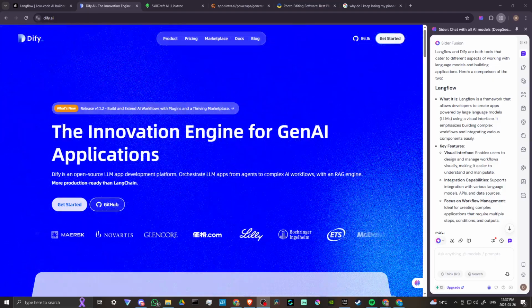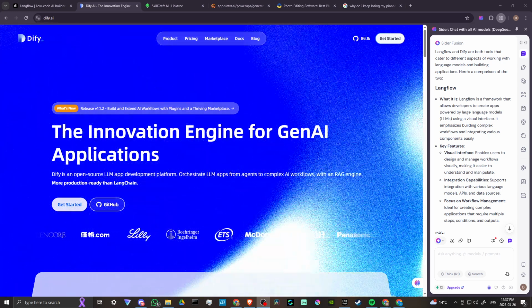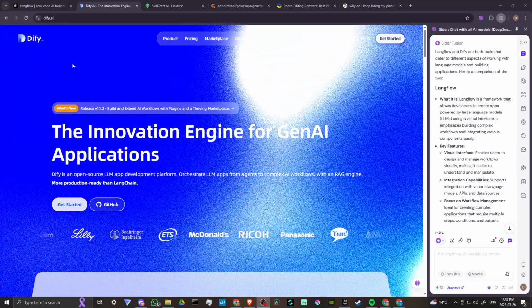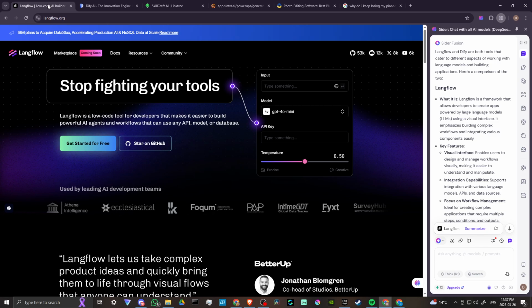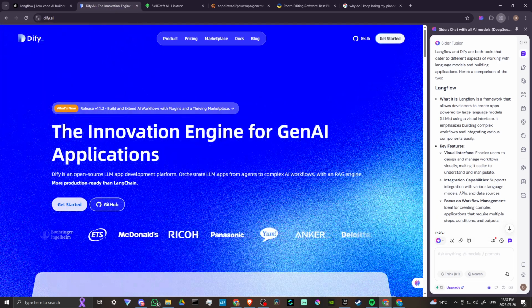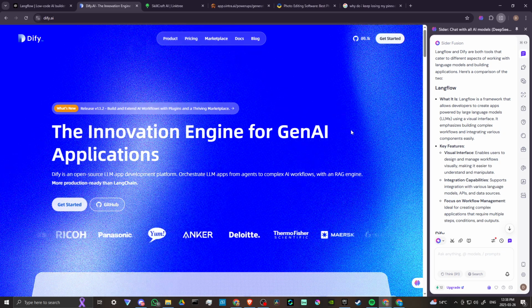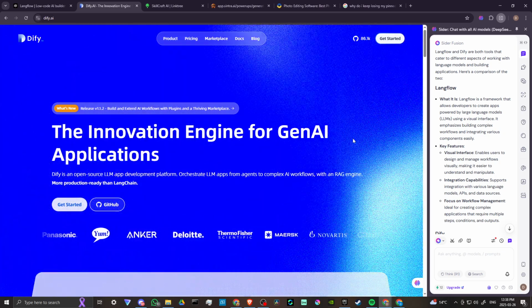Hey everyone, in this video, let's do a comparison of Langflow and Dify. In order to do so, here we are at Dify.ai and we're also at Langflow.org. According to the Langflow homepage, Langflow is a low-code tool for developers that makes it easier to build powerful AI agents and workflows that can use any API, model, or database. Dify, on the other hand, is an open source LLM app development platform. You can orchestrate LLM apps from agents to complex AI workflows with an RAG engine.